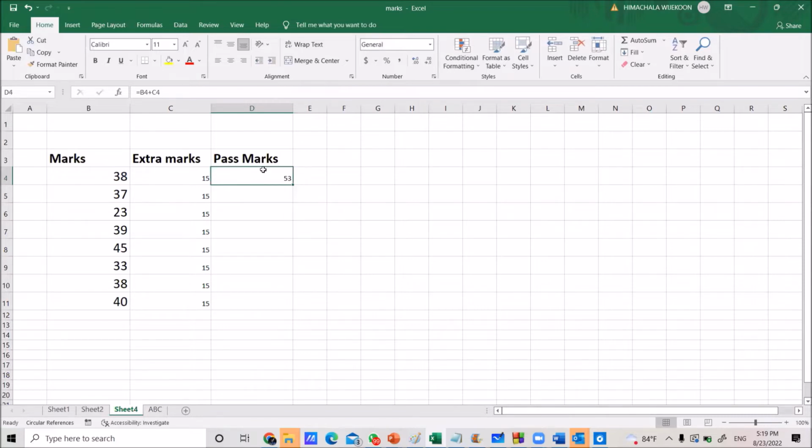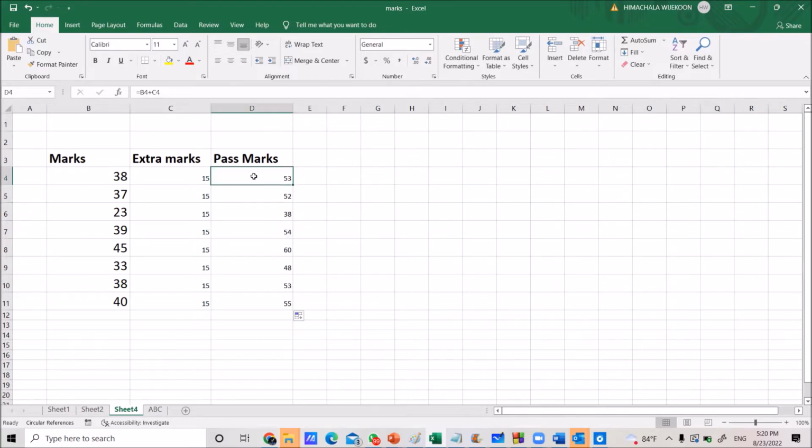Now you can copy this equation for the rest of the cells. That first formula you already wrote down, now you can copy it for the rest of the formulas. Now you can get the answers 53, 38. This time you can see most of the students get more than 50 after adding the extra mark. Right here, I want to point out this part.